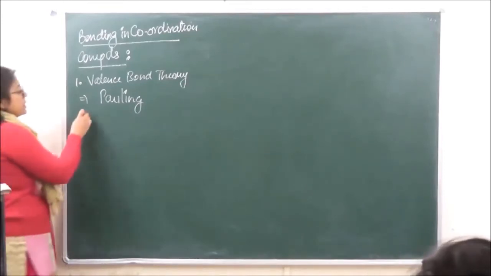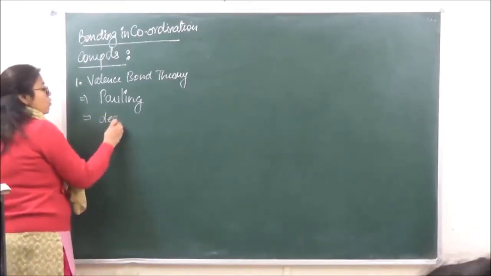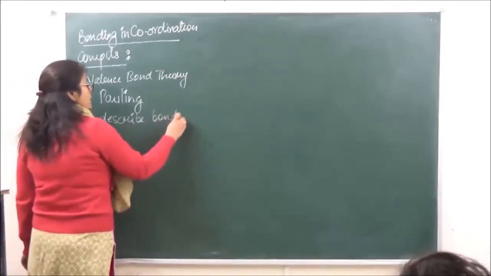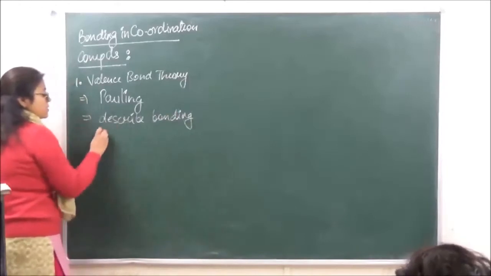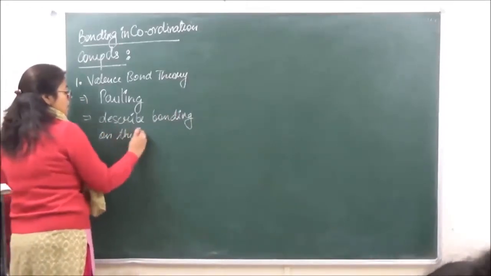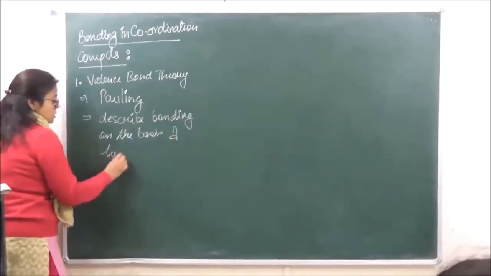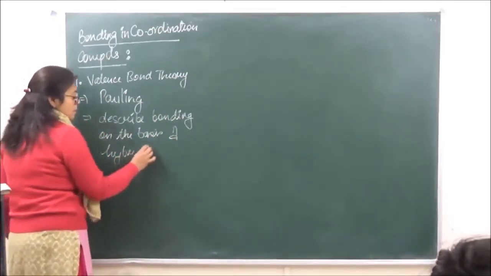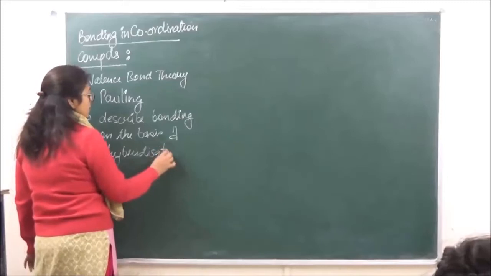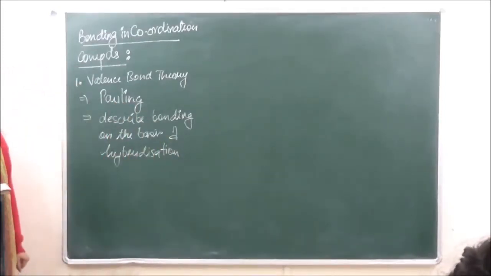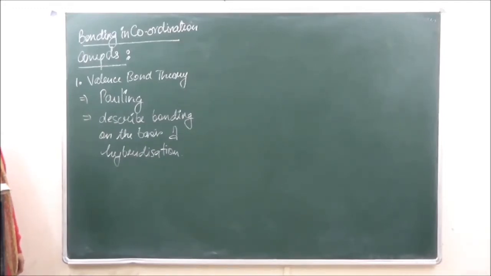Now over here, this theory is going to describe bonding on the basis of hybridization. It is going to describe the bonding on the basis of hybridization of the central metal atom.